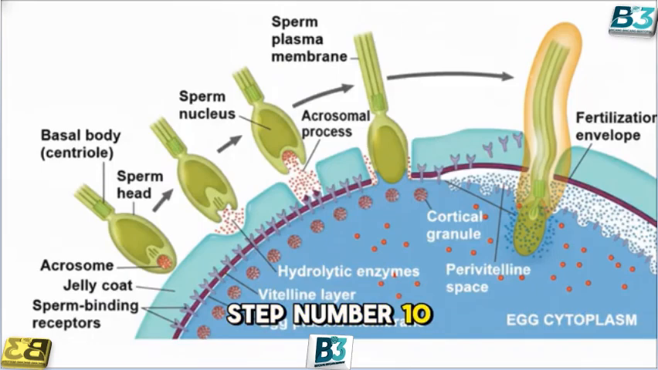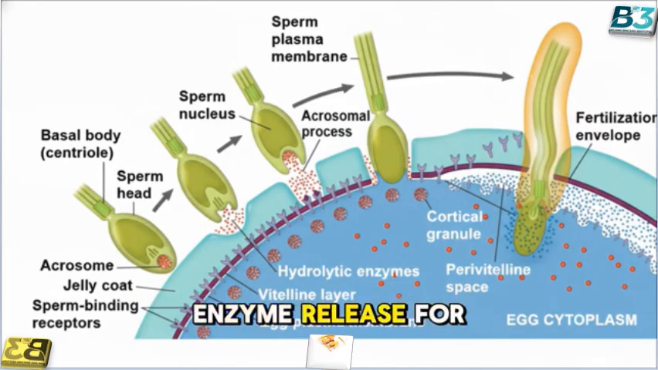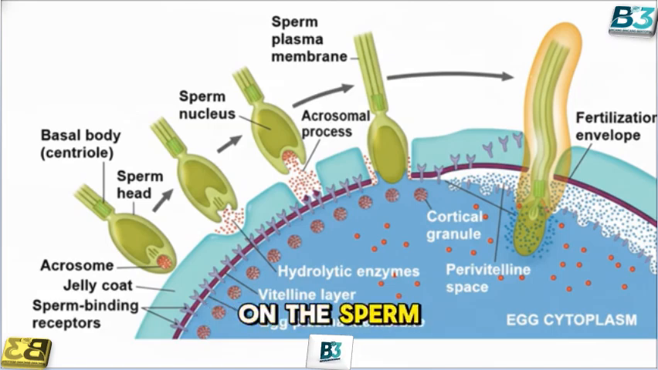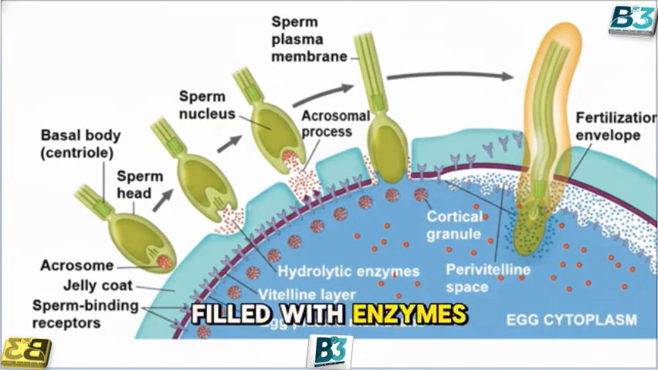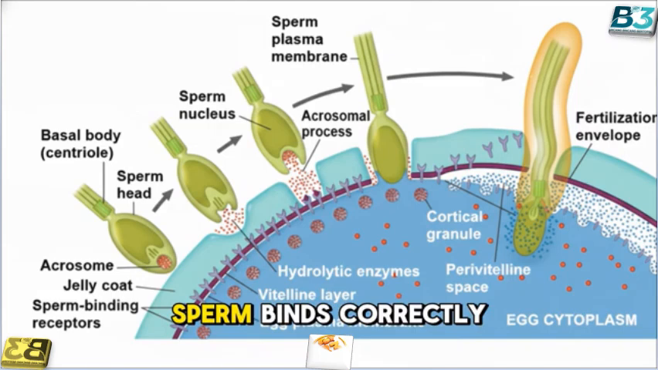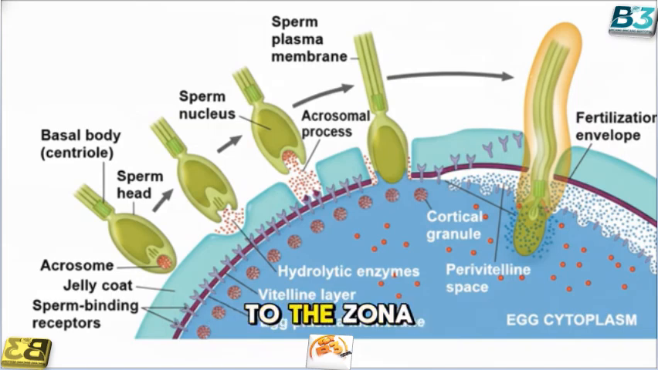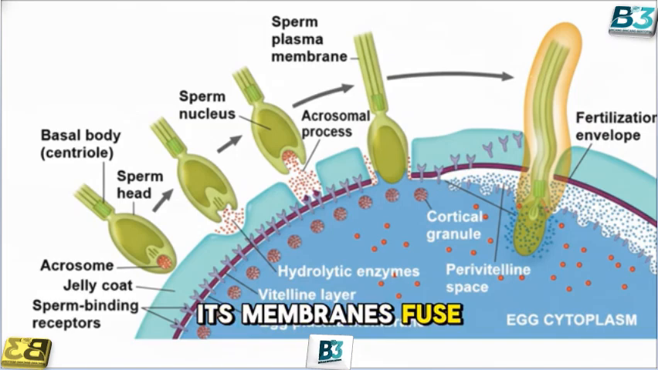The ZP glycoproteins bear O- and N-linked oligosaccharides that are important for the ligand-receptor specificity. Step number 10. Acrosome reaction. Enzyme release for zona penetration. The acrosome is a cap-like vesicle on the sperm head, filled with enzymes.